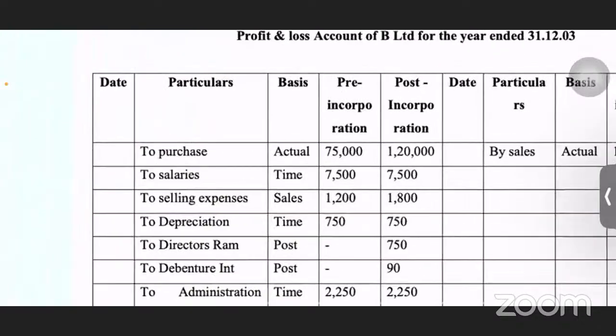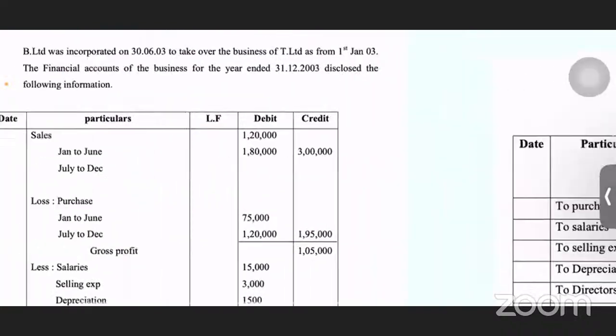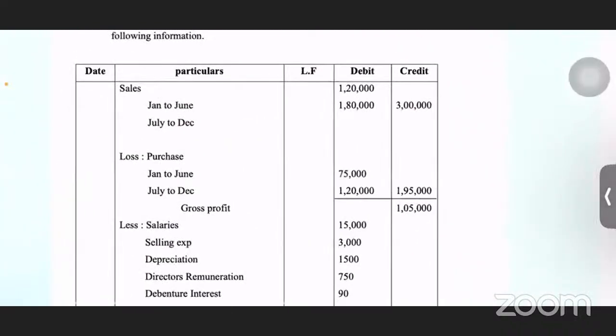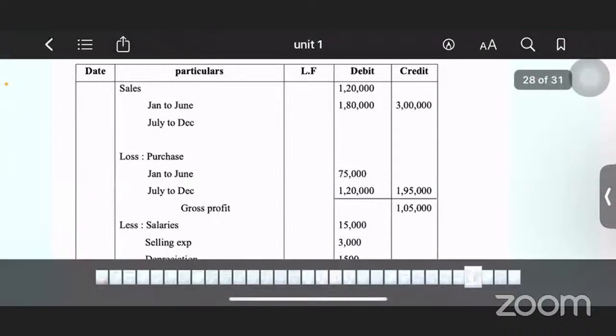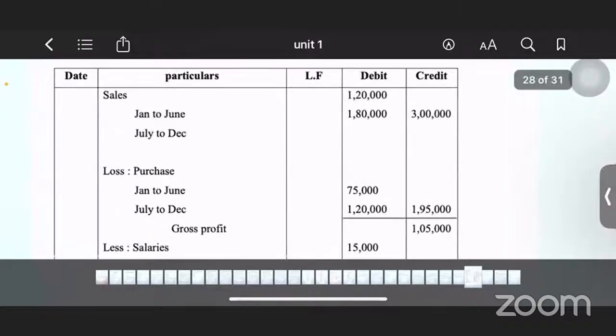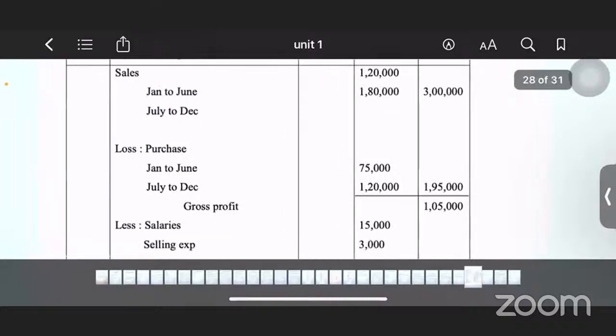Okay, see here. This is the P&L. In this problem, they have given you the P&L, and they have given you sales, from Jan to June. They have already divided it. Before incorporation, the sales was 1,20,000. After incorporation, the sales was 1,80,000. Next one is purchases. Before incorporation, the purchases was 75,000. After incorporation, it was 1,20,000.